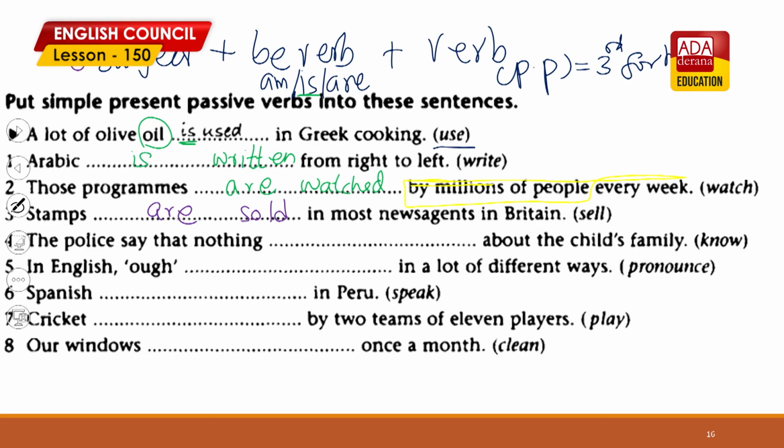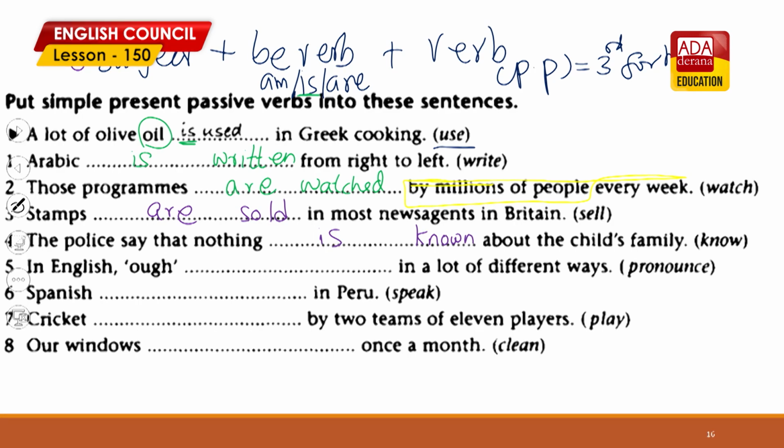Number 4. The police say that nothing blank about the child's family. Know. What is the past participle? Know, knew, known. So for nothing, do we put is or are? Is. Nothing is taken as a singular word. Singular pronoun. Right. Nothing is known about the child's family.